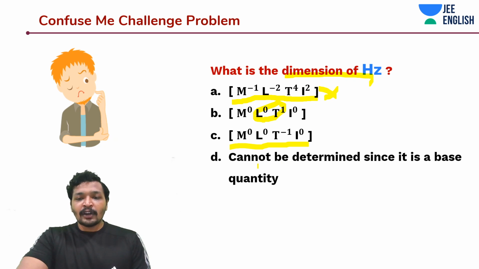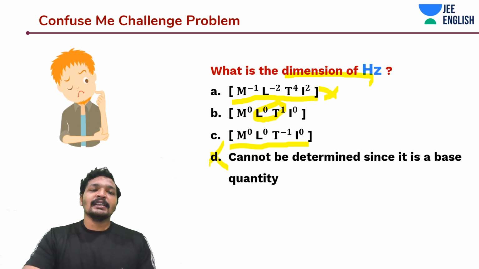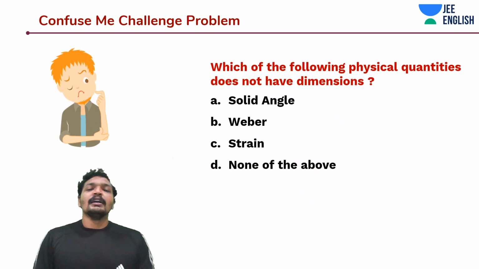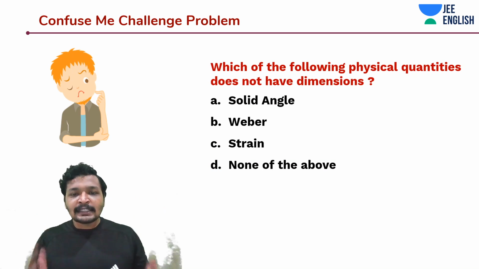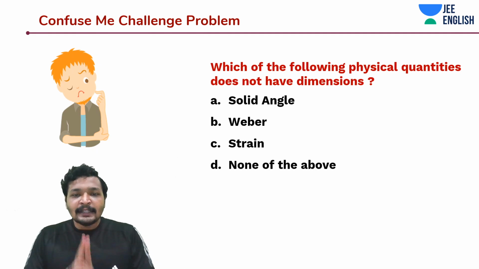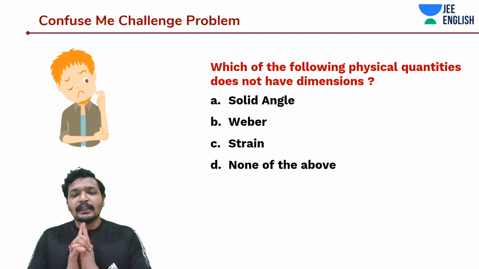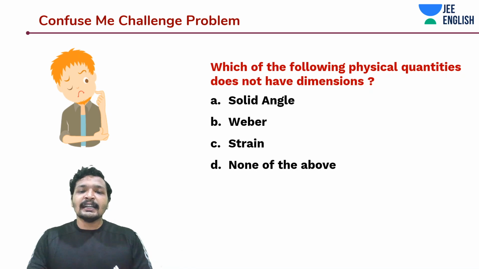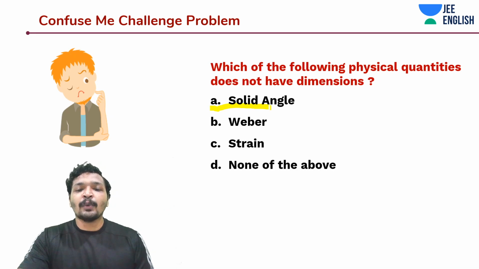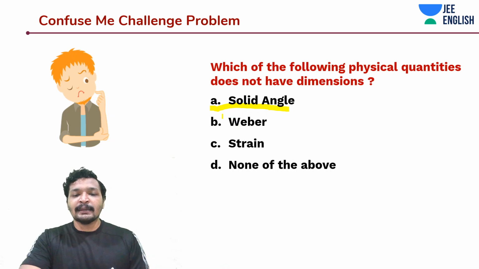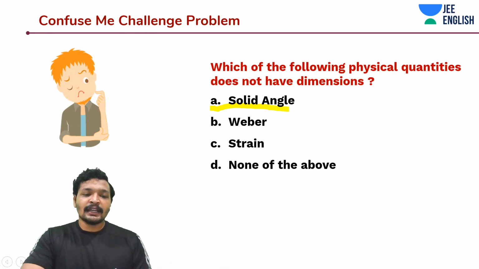Option D says it cannot be determined since it's not a base quantity. That does not make sense. Why? We have base quantities to express the derived quantities. Next, which of the following physical quantities do not have dimensions? Careful, guys, careful. Solid angle, Weber, strain, none of the above. We already studied that supplementary ones do not have any dimensions. What about Weber? Volt into second, so it has a dimension. So this is not the correct answer.